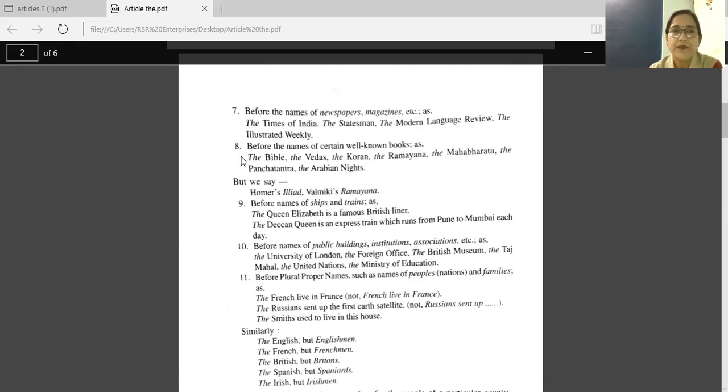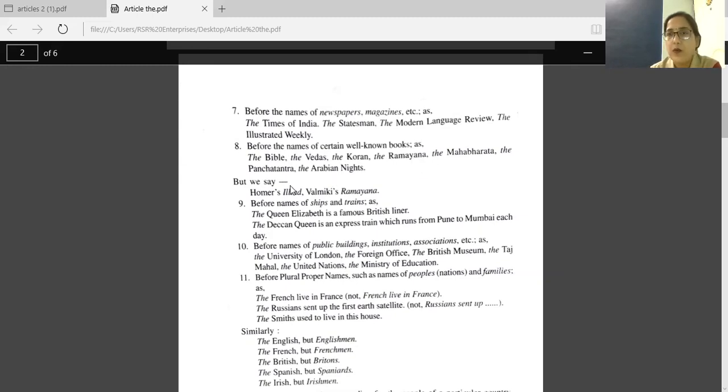Sentence number 8. Before the names of certain well-known books, or you can say epics, we have to write the before the names. The Bible, the Vedas, the Quran, the Ramayana, the Mahabharata, the Panchtantra, the Arabian Nights. So these are well-known, famous books. There we have to use the.